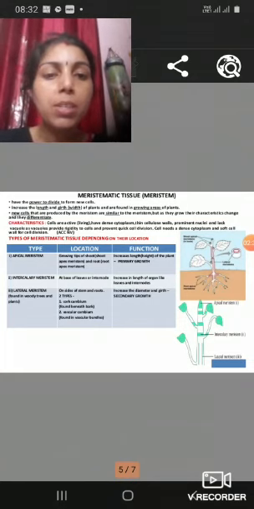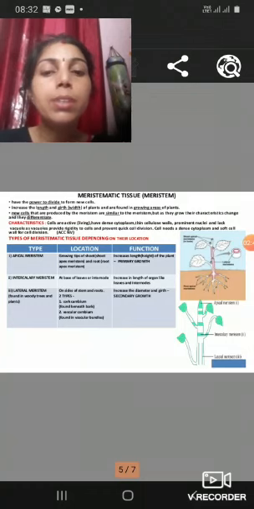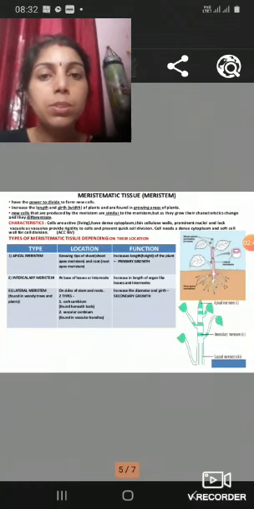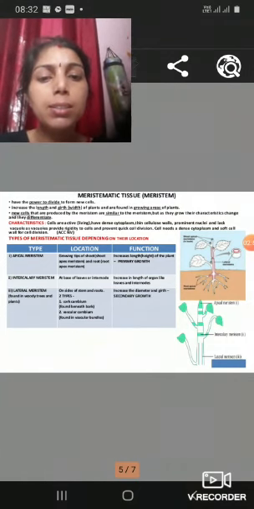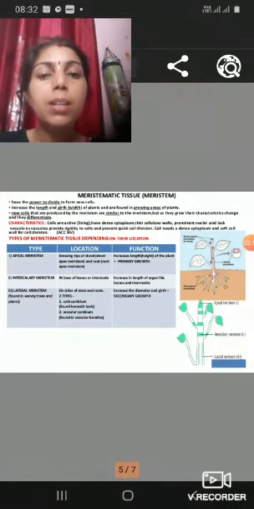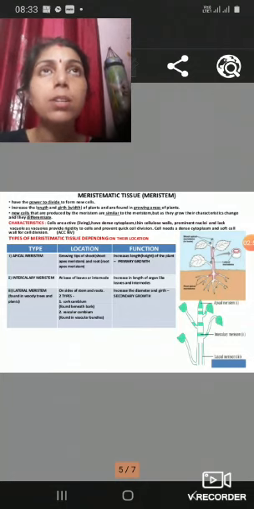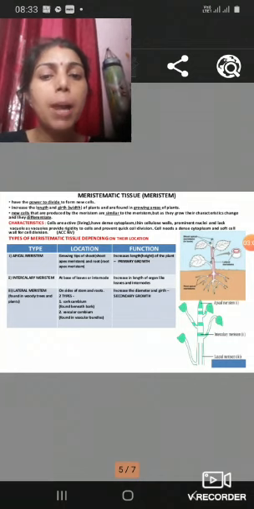Coming to the meristematic tissues, the cells are called meristems, simple dividing cells. The cells are always very small, and they are active in division. They are present in the various growing regions of the plant. There are three types of meristems based on the location in the plant body.